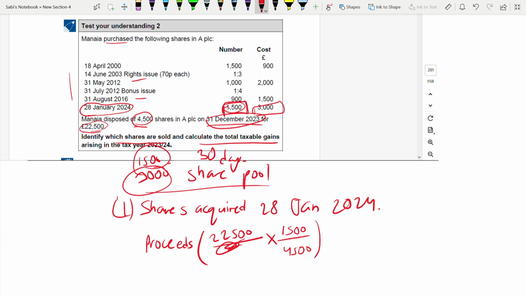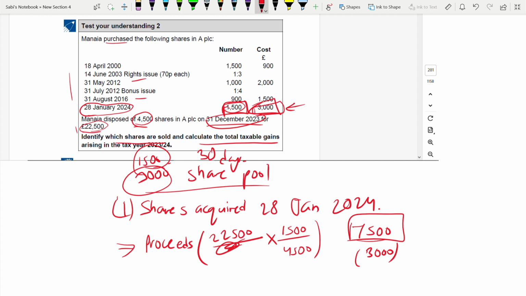This is to find the proceeds. It is 7,500. Then from here you can straight away deduct 3,000. Why? Because for 1,500, 3,000 is the cost. This is the cost. This working we did to find this sale proceeds.